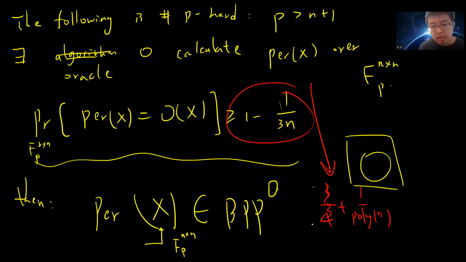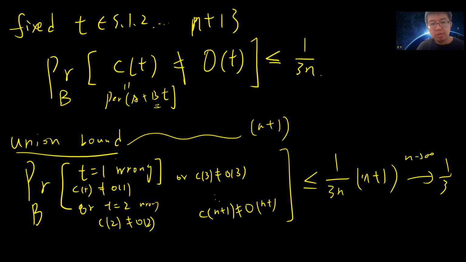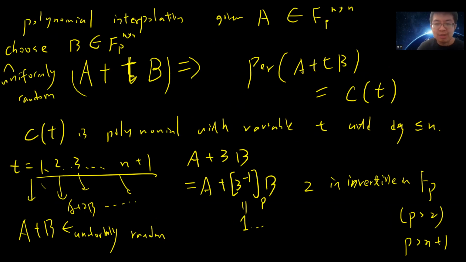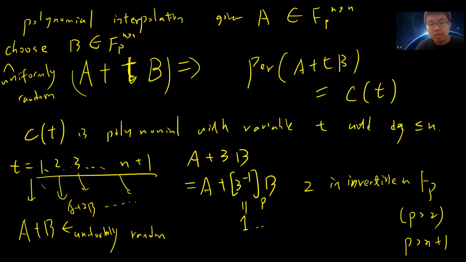In the next video, there is a more tricky way to get this bound. In this case you only use n plus 1 points. But in this kind of proof, suppose you go T from 1, 2, up to p minus 1. Then you get more points, so you have more choice, and you can lower your failure probability. So one can prove a much stronger result. Next video we will prove the permanent worst-case to average-case reduction with this more powerful result. Okay, see you guys in the next video.